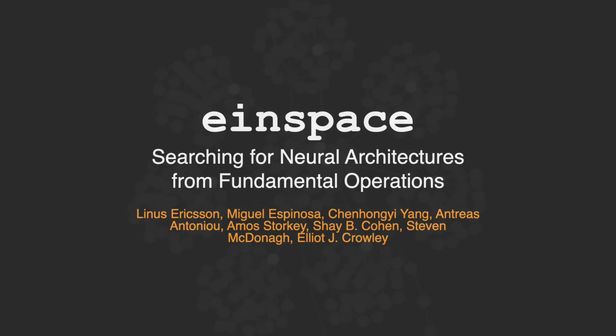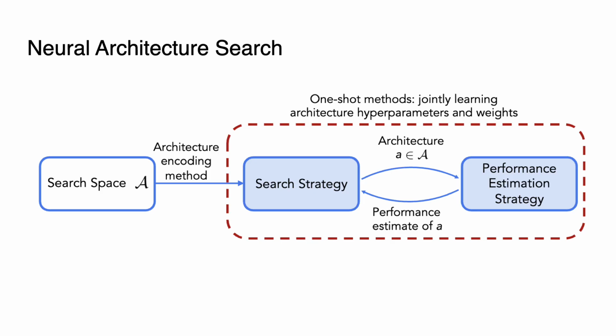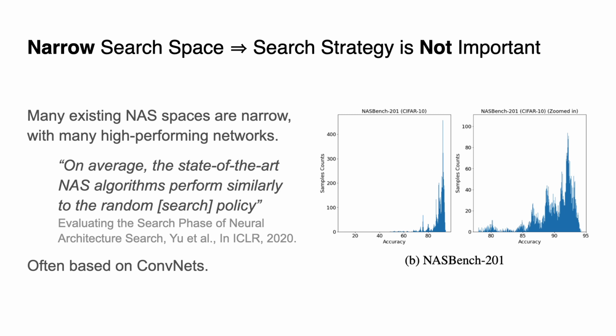This is the presentation for our paper on a new neural architecture search space that we call einspace. NAS consists of three components: the search space of all possible architectures, the search strategy for exploring this space, and the performance estimation strategy for scoring architectures. This paper focuses on developing and evaluating a new search space focused especially on expressivity.